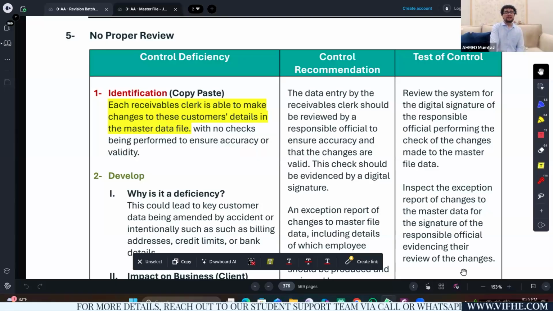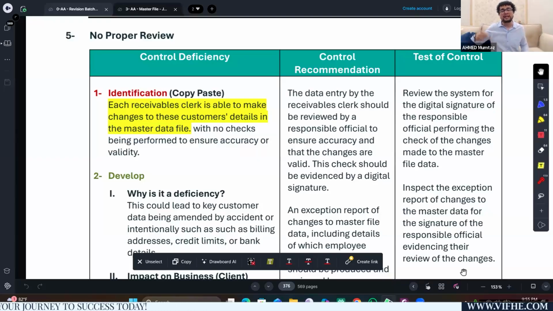So please try and understand, whatever the deficiency is, exactly in line with that you need to write the recommendation, and the test of control is very much aligned with the control recommendation. So I recommended that a senior responsible official should review all the entries processed by the clerk, and any changes made by the clerk should also be reviewed by that responsible official, and he should create evidence of the review by a digital signature.